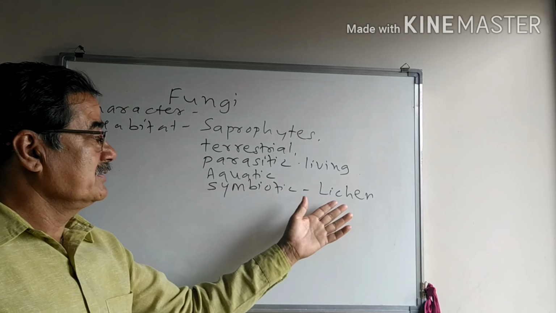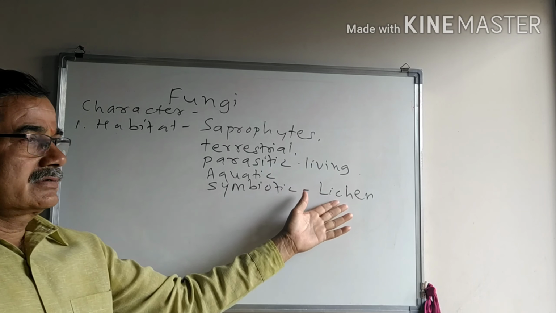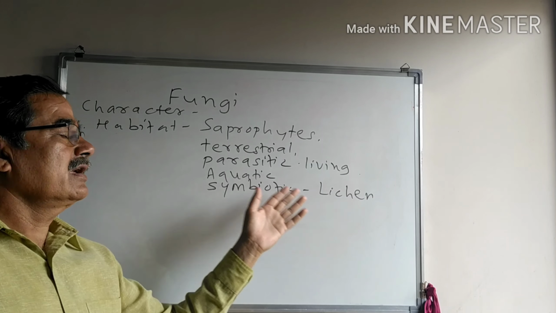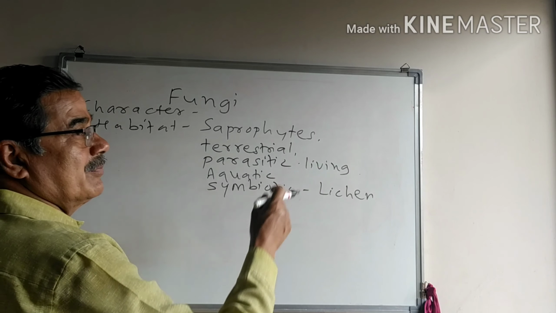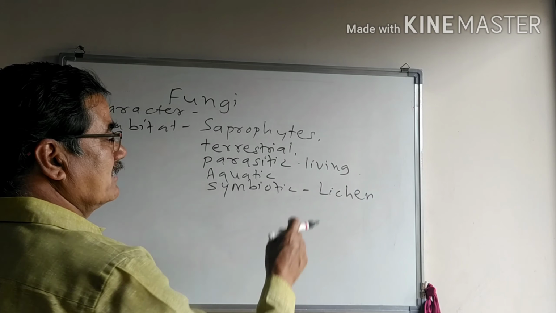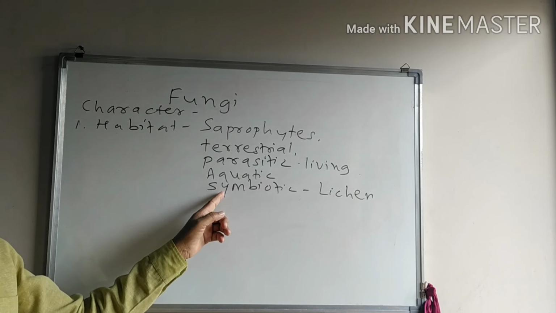Here, fungi provide shelter to this living organism. Algae provide the food material directly to the lichen. This association, where each gets benefit from the other, is known as a symbiotic association.